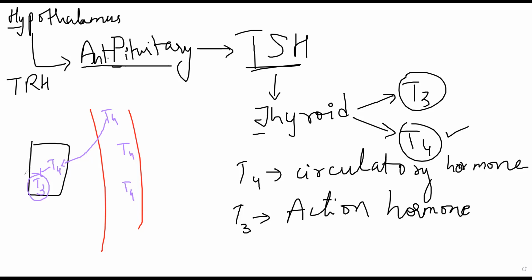T3 is the one that acts on the nucleus of that cell, and the nuclear receptor जो रहता है cell के अंदर का, and it will produce the function out of the cell, whether it is endocrinal secretion, metabolic function, growth function, whatever it is. Okay, so that is how T4 and T3 work. So T3 is the main action hormone, T4 is the circulatory hormone.